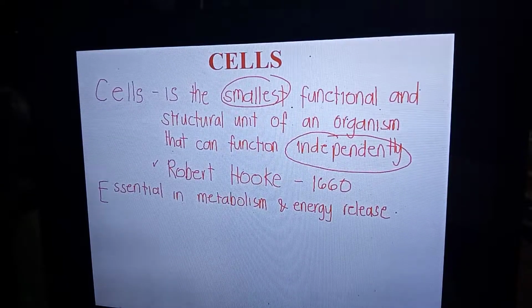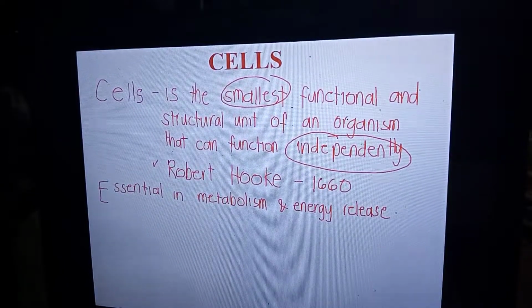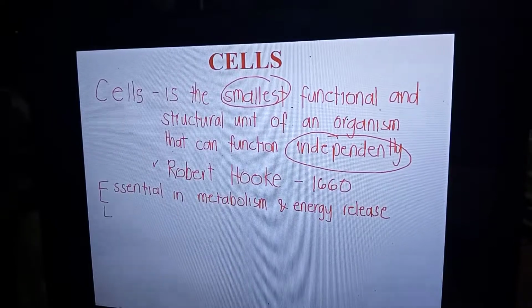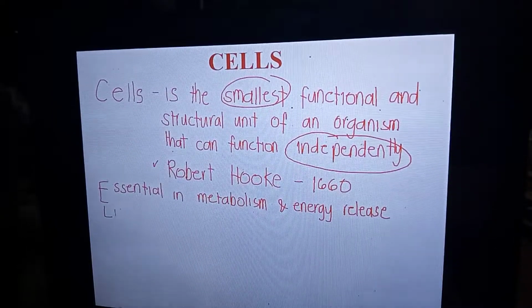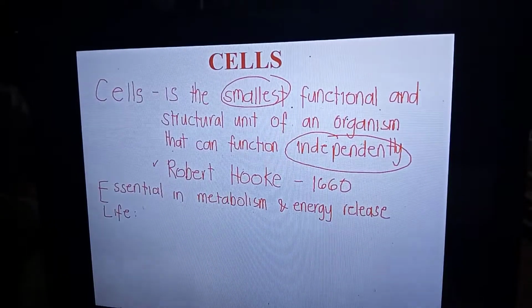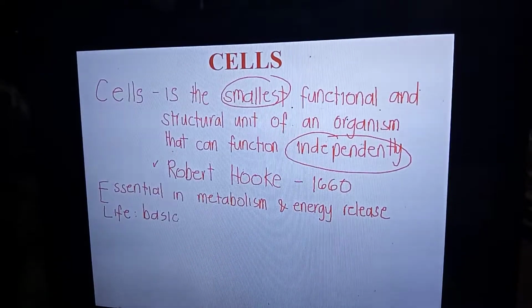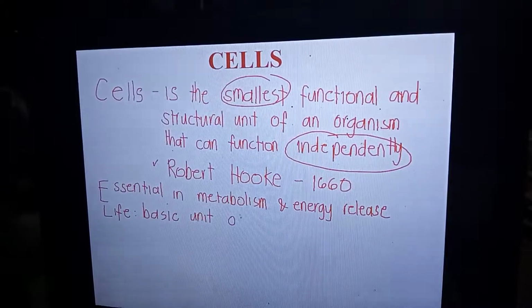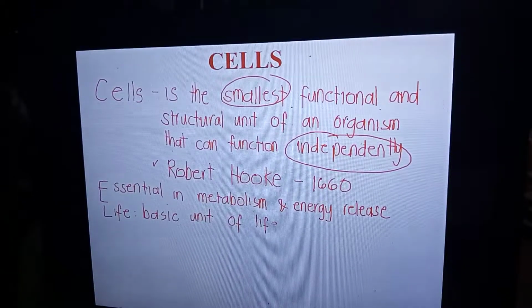That is one of the characteristics of your cells. Another, as I've said a while ago, the cell is the basic unit of life.